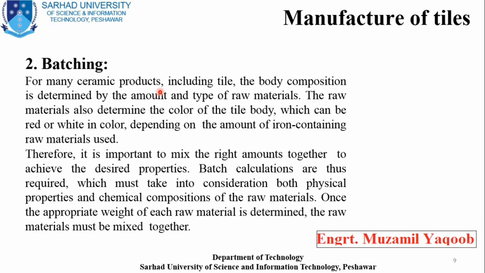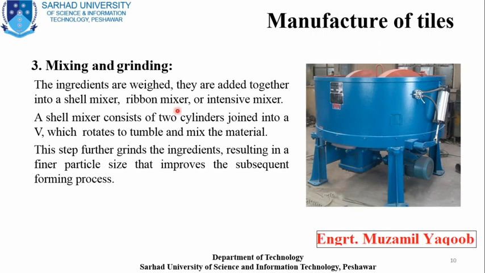For example, if you are using feldspar, it will be 50% feldspar, or if you are making marble tiles, you will use 50% marble as well. Then, according to that quantity, you mix these compounds together with proper weight, and forward them to the next stage, which is mixing and grinding.